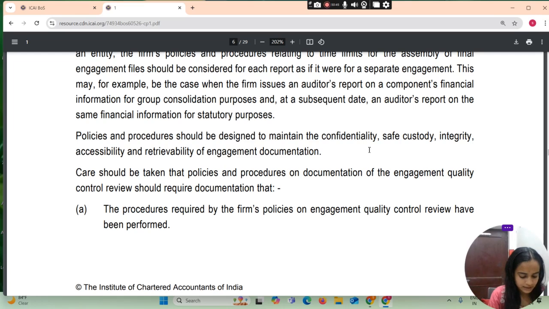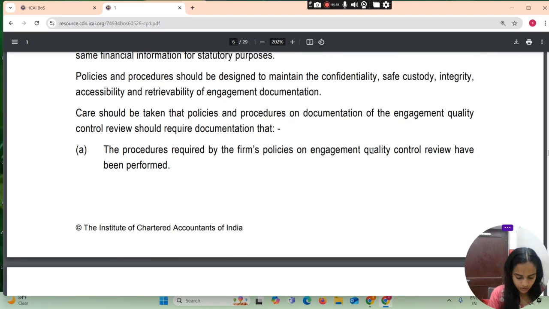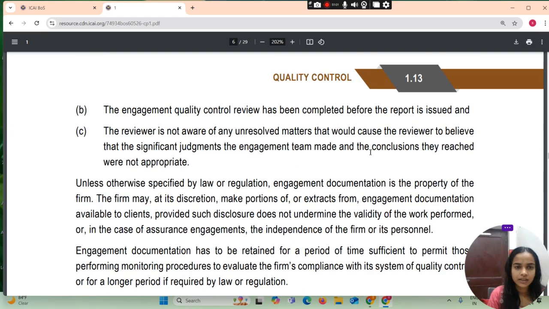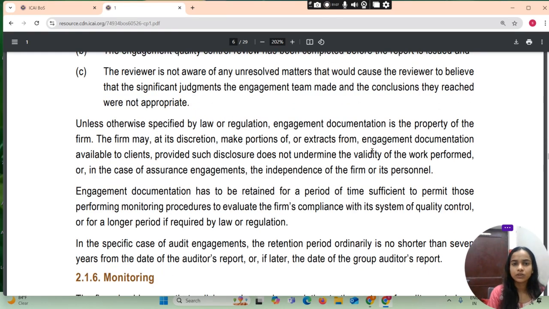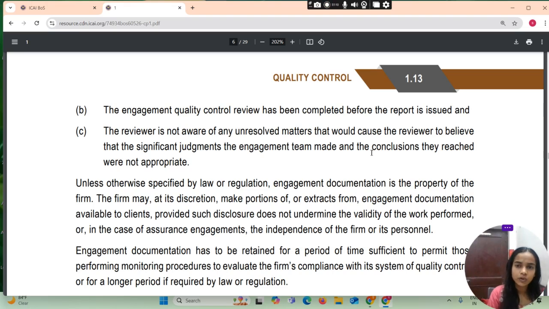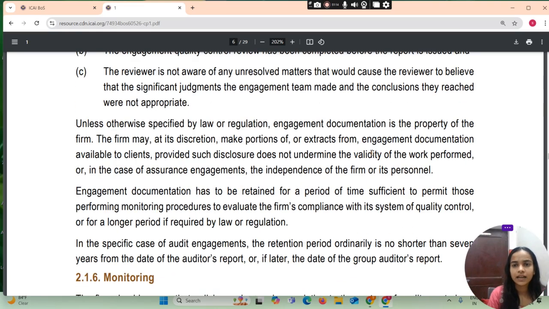Care should be taken that the policy and procedures on documentation of engagement quality control review require documentation that the procedures required by the firm's policies on engagement quality control review have been performed, the engagement quality control review has been completed before the report is issued, and the reviewer is not aware of any unresolved matter that would cause the reviewer to believe that the significant judgments the engagement team made and the conclusions they reached were not appropriate.